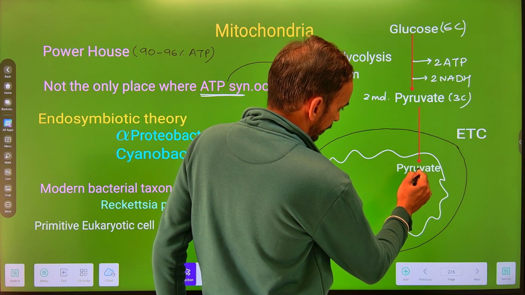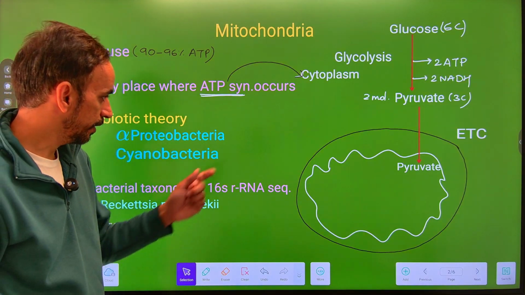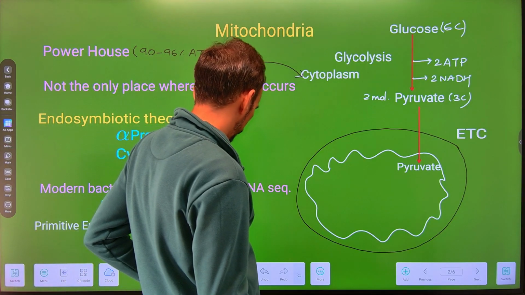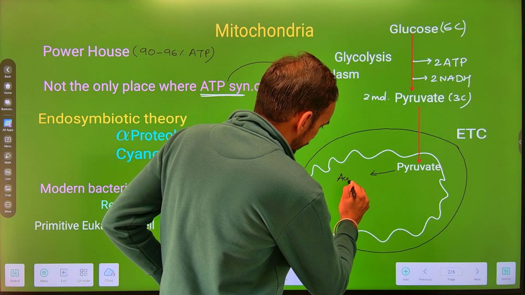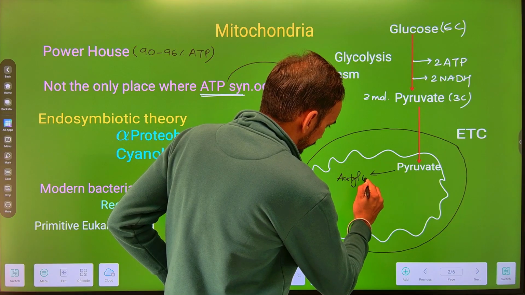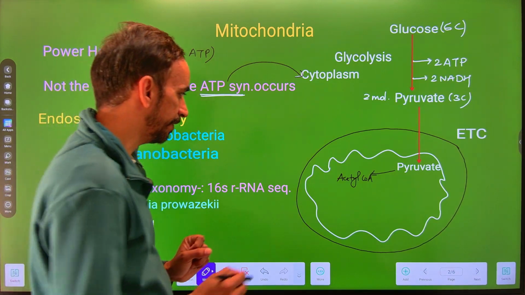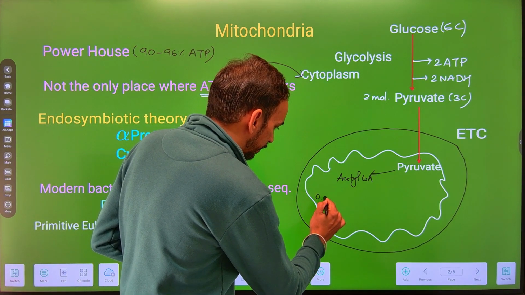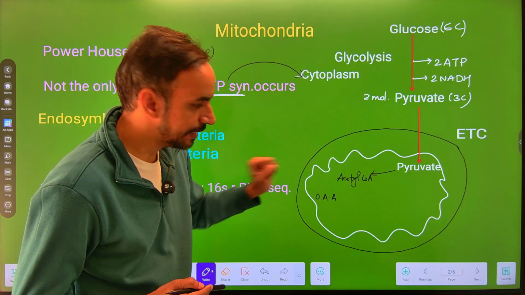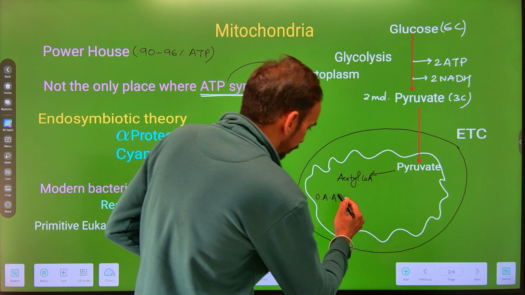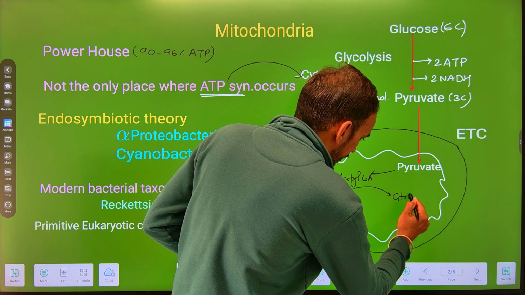The mitochondrial inner membrane has transporters for the pyruvate. Now, within the mitochondria, this pyruvate will get converted into acetyl coenzyme A through the linkage reaction. Thereafter, there is an addition of oxaloacetic acid, which is a 4-carbon molecule, onto this acetyl coenzyme A that leads to the formation of citric acid.